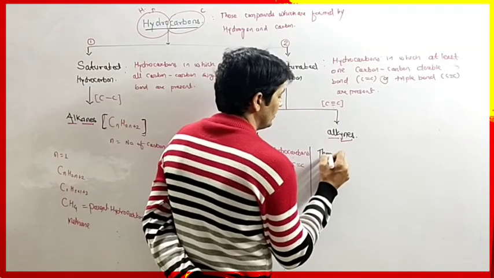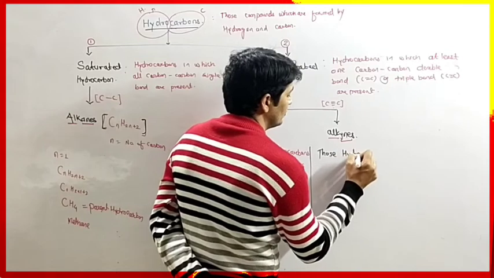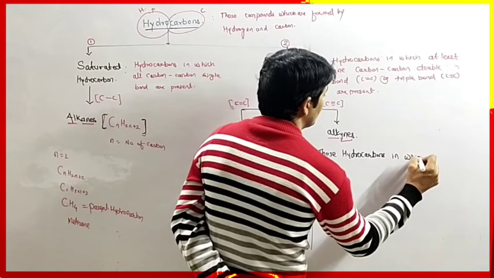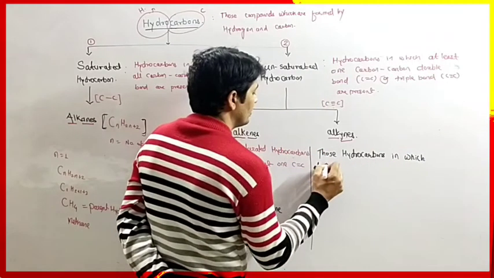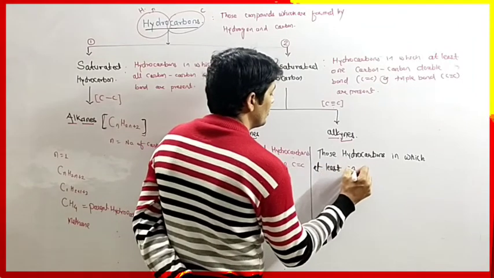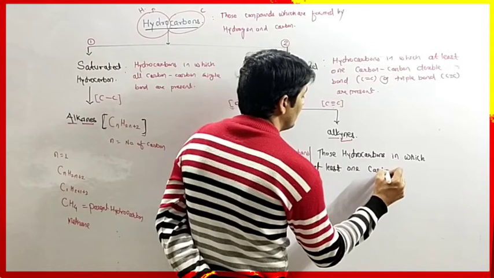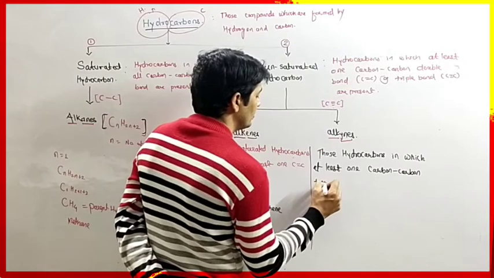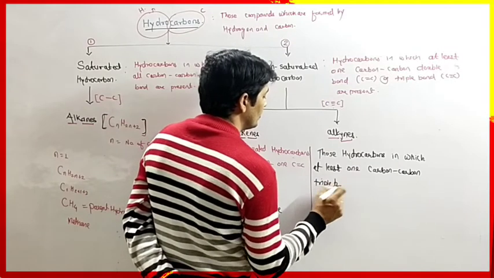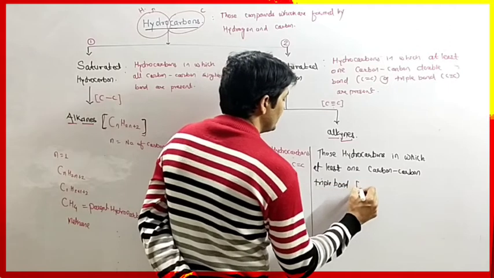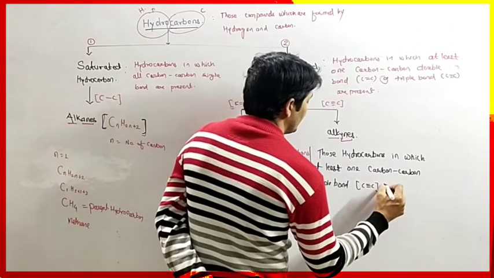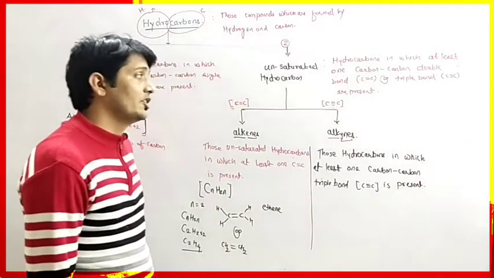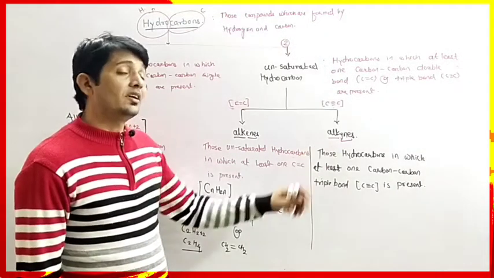Those hydrocarbons in which at least one carbon-carbon triple bond, that is C triple bond C, is present are called unsaturated hydrocarbons, and are nothing but alkynes.